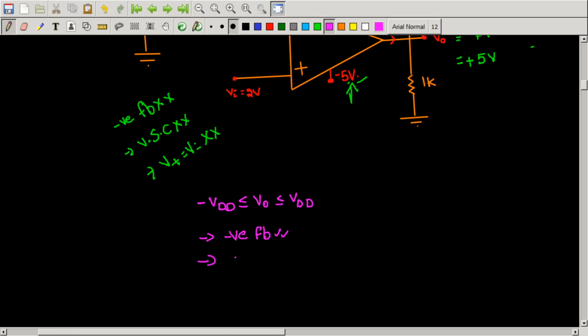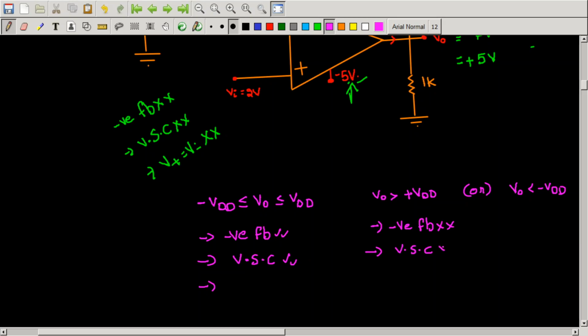That implies the virtual short concept is valid, so you can proceed. But if your value V naught is greater than plus VDD or V naught is less than minus VDD, then the negative feedback assumption is wrong. That implies the virtual short concept cannot be applied.